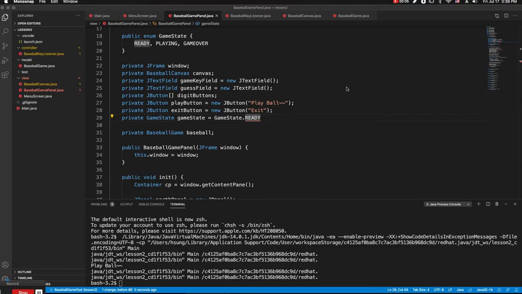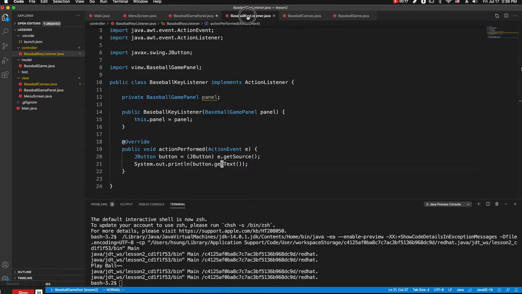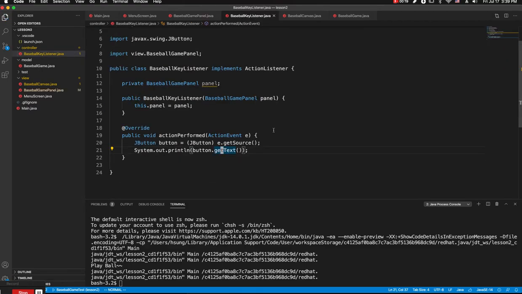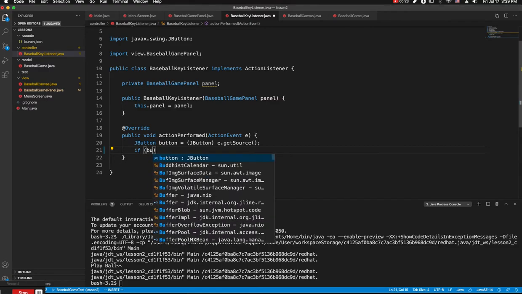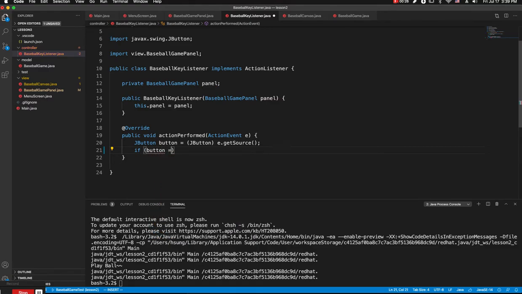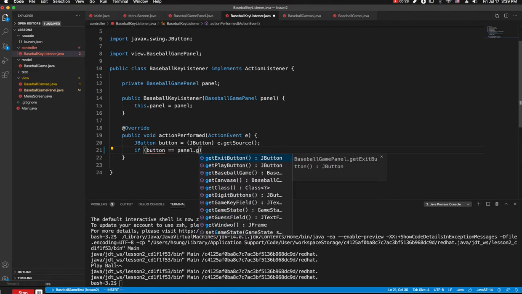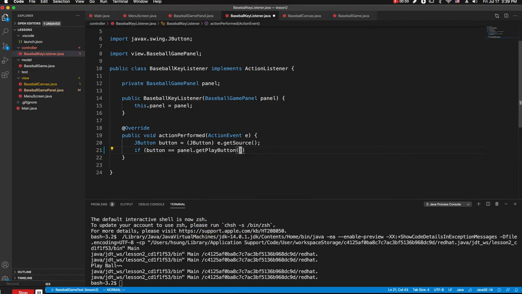Now let's begin with the play ball button. By the way, in the previous video, I forgot to give a semicolon there. There was an error there. So the play ball button is clicked in the baseball key listener. So here is the one. If the button is a panel get play button, then this is a play ball.